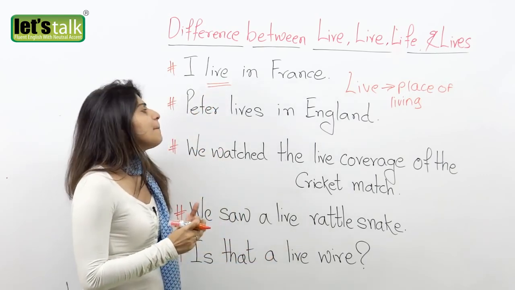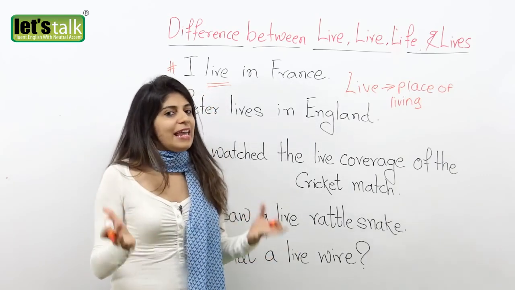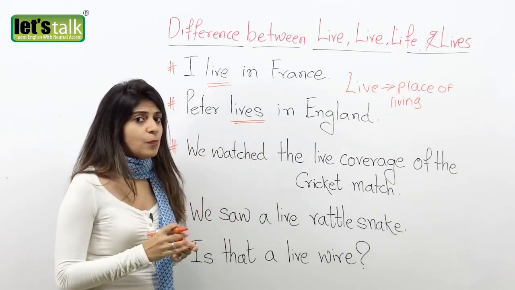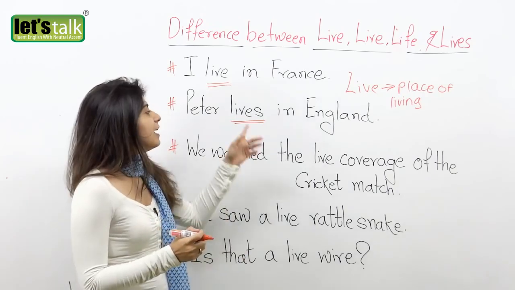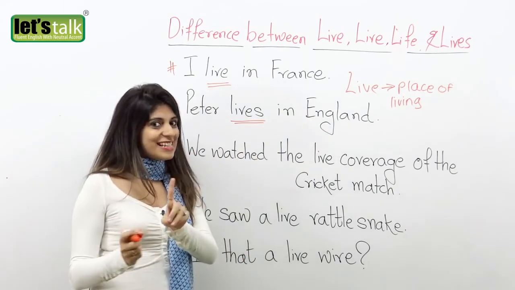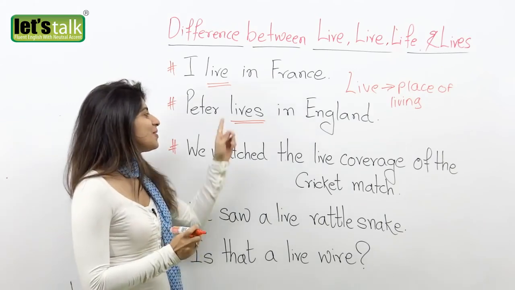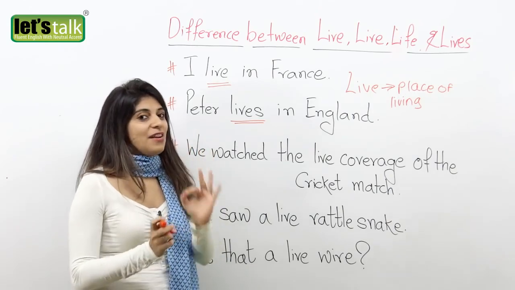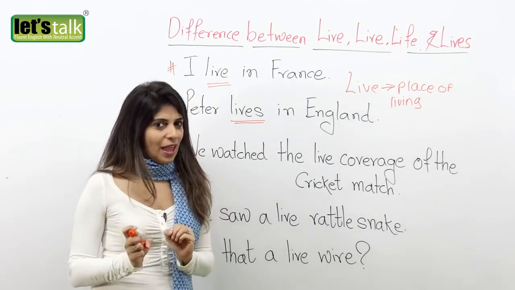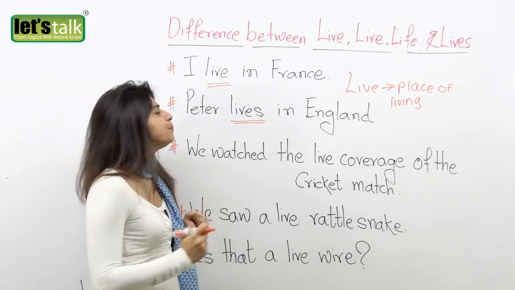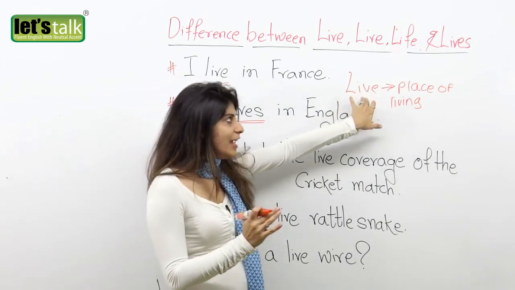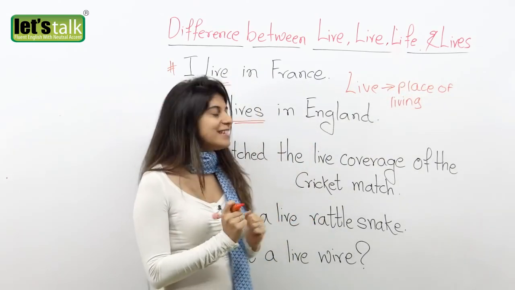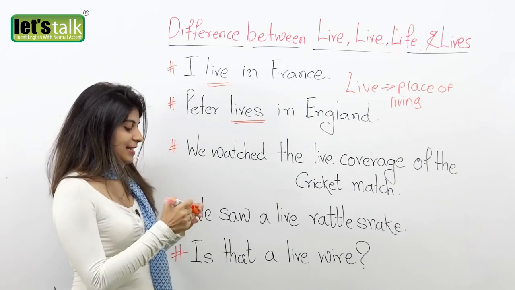Another one here is Peter lives in England. Again, I am talking about Peter, whose place of living is England. That's exactly the reason why I have used the word L-I-V-E-S, which is pronounced as lives. So I hope you got this clear. Again, the word live: place of living.